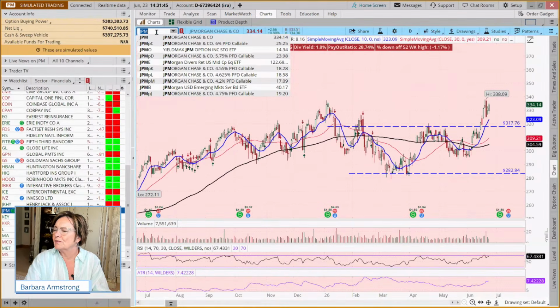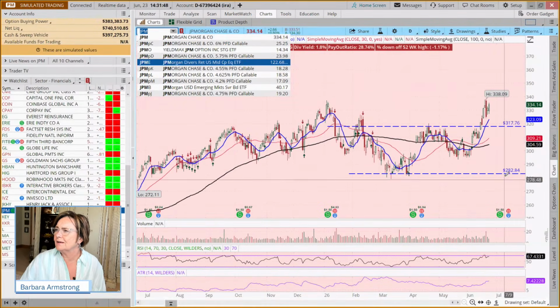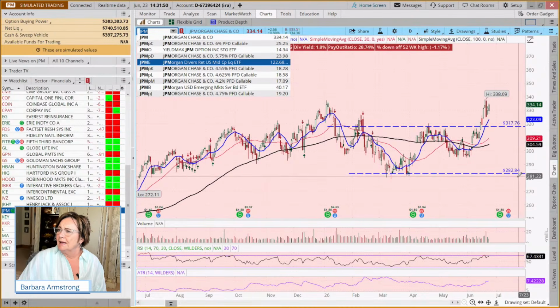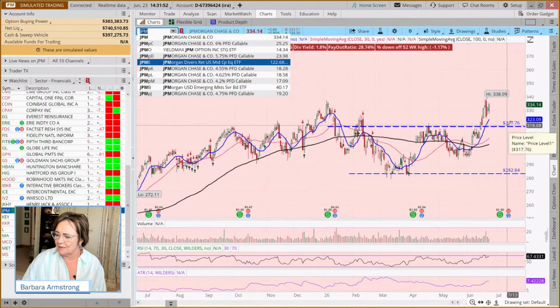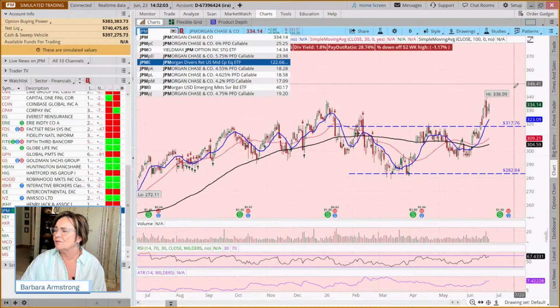It was JP Morgan, right? So if we look at JP Morgan, and here 282 to 317, 317 minus 282. So we'd expect about a 35-point move before it might pull back and then move again.